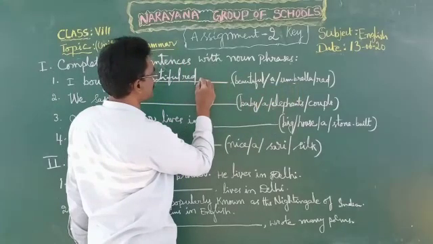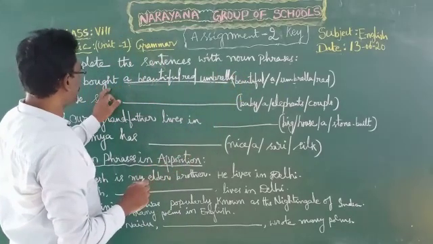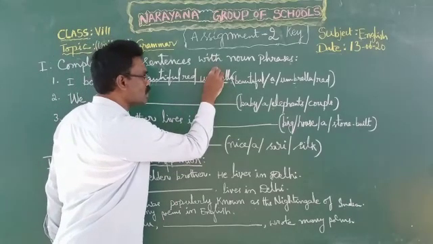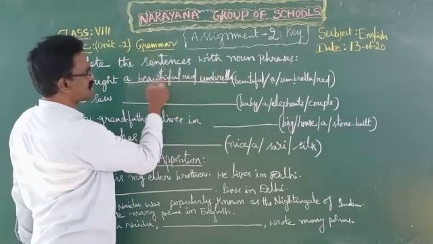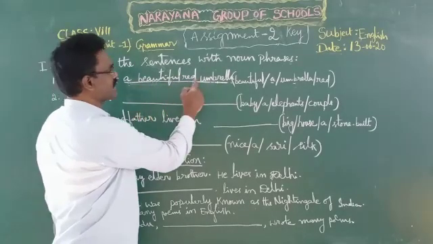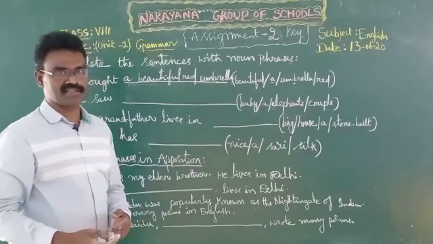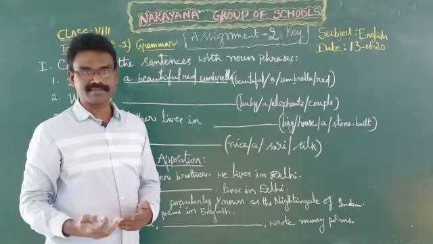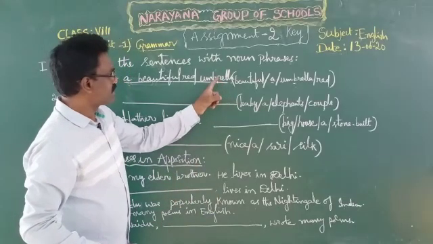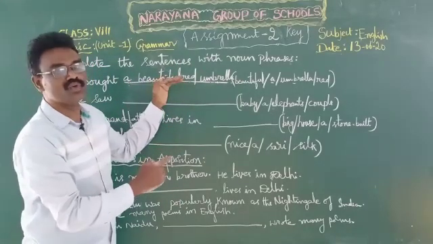And now we have to write umbrella. I bought a beautiful red umbrella. In this one, umbrella is a noun, and before this noun these words are used. That's why it is called noun phrase. A beautiful red umbrella, noun phrase. In this phrase, you know very well, phrase means a group of words that gives sense but not complete meaning. Umbrella is the noun, and this umbrella is qualified by these words, so it is a noun phrase.